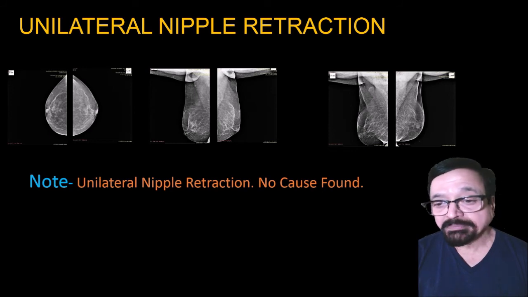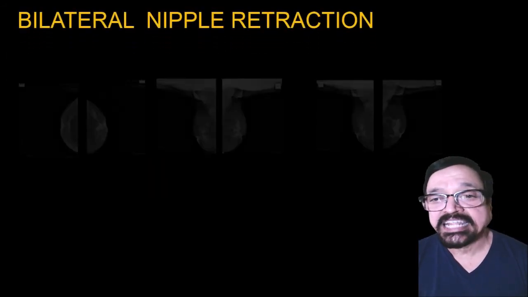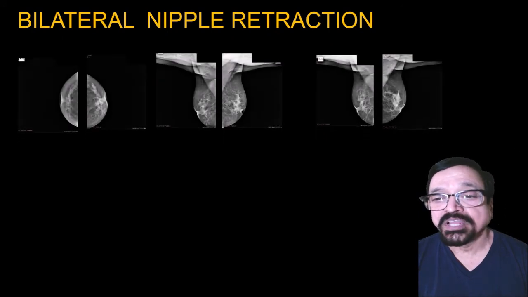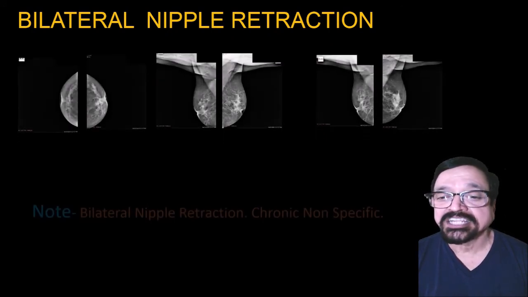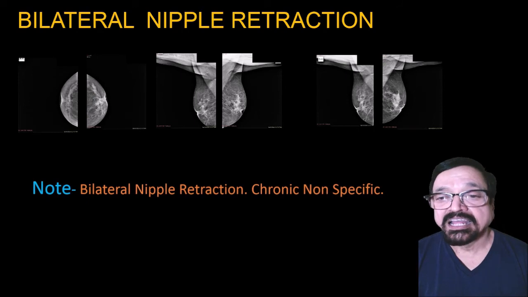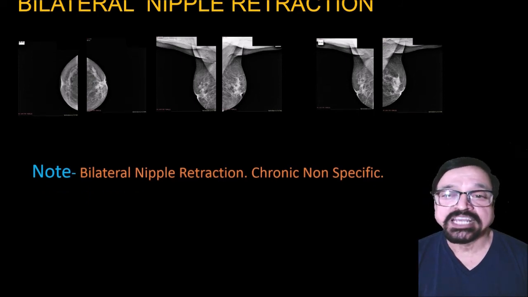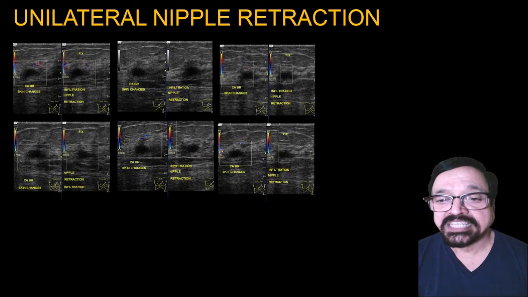Now unilateral nipple retraction, there is no cause found. Often it happens that you investigate it and there is no cause found. Here again you are seeing bilateral nipple retraction, then chronic non-specific was the information given by the pathologist and clinician. Then again here you are seeing a unilateral nipple retraction.